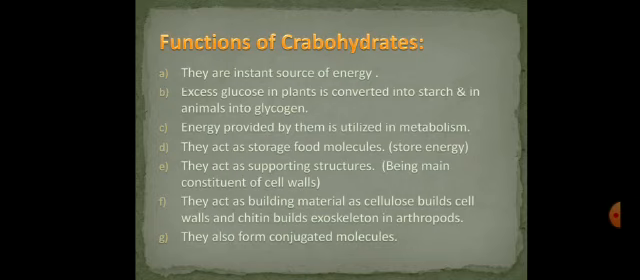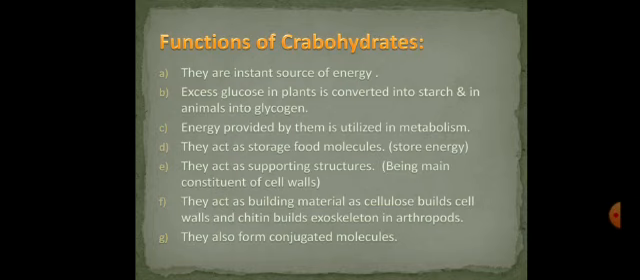B. Excess glucose in plants is converted into starch, and excess glucose in animals and human beings is converted into glycogen. They perform their respective functions. C. Energy provided by them is utilized in metabolism. For example, in catabolism and anabolism, the energy that we take through carbohydrate-containing food in our diet helps in metabolism. D. They act as storage food molecules. The main thing that they store is energy in our body.